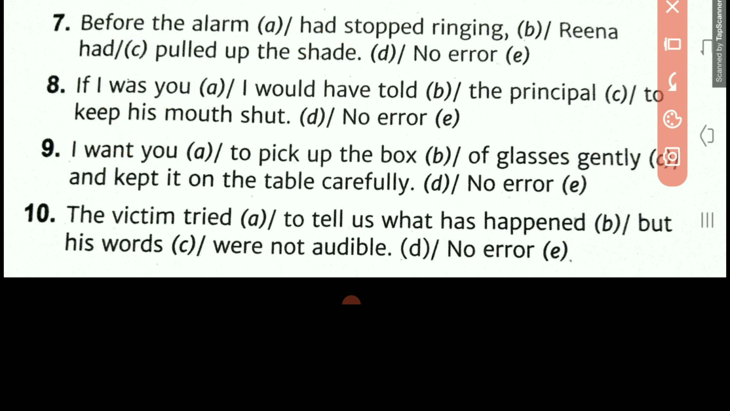Now these two questions were already discussed, so I am not going to tell you the answers for these two questions because in the last video itself I think we had discussed them.